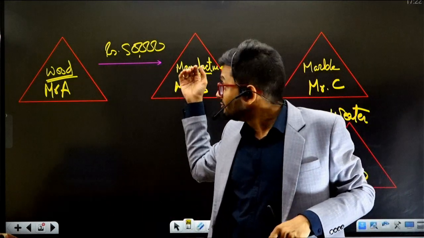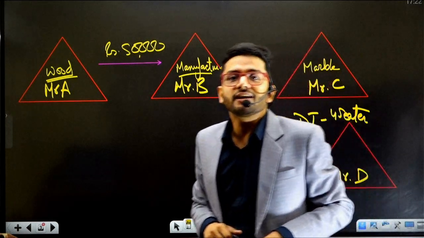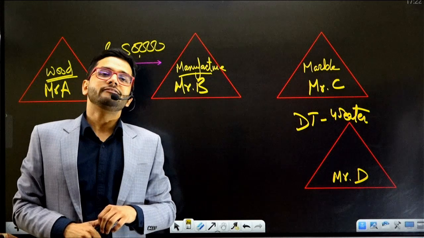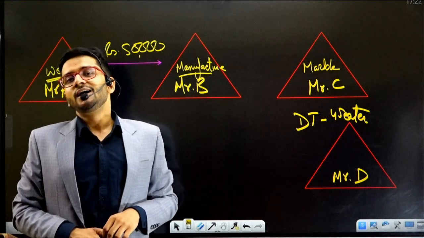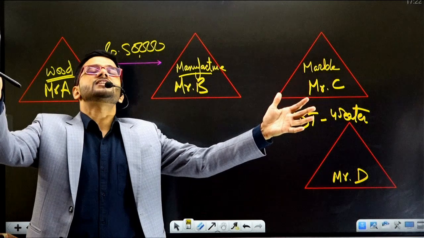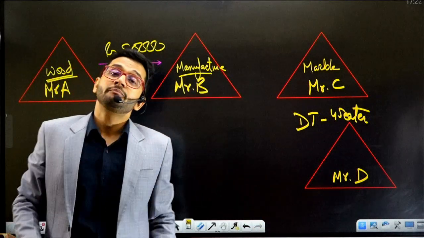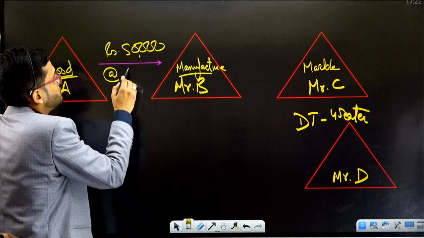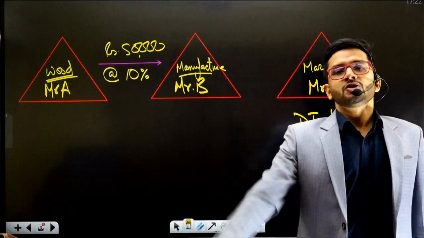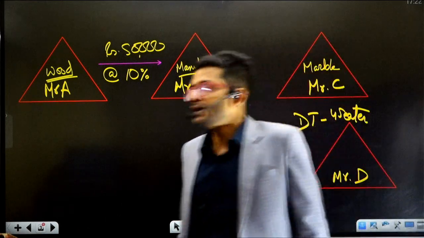Mr. A is selling wood worth rupees 50,000 to Mr. B. This is being watched by the Government of India very, very carefully. Suddenly, when money is being exchanged, Government of India tells Mr. A, Mr. A, you don't have to charge only 50,000 rupees from Mr. B. You also have to charge indirect taxes from Mr. B, which amount to 10%. In a country like India, we have an indirect tax of 10%. So how much money do you have to collect? You have to collect 10% of the 50,000 rupees, that is 5,000 rupees also from Mr. B. So what is the amount that Mr.